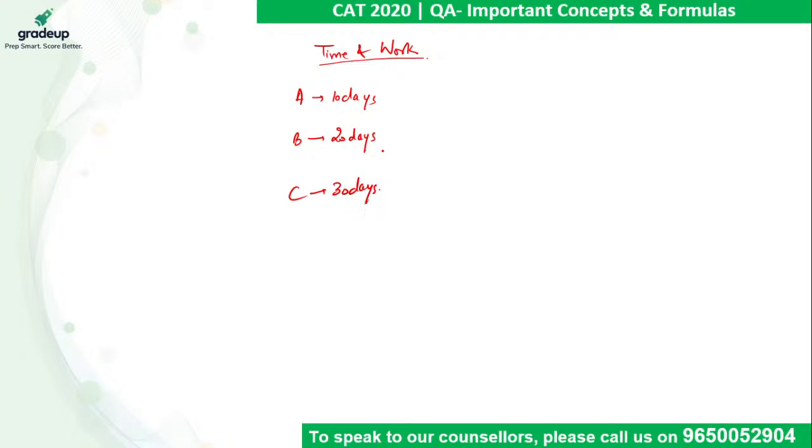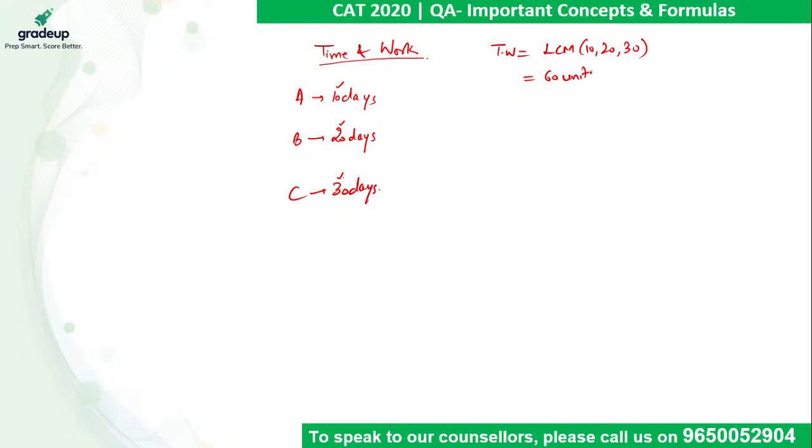In order to solve these kinds of questions, total work is never given to me. So we have to assume the total work to be the LCM of 10, 20 and 30, so that calculations become easier and all the values come out to be integral. So the total work in this case is the LCM of 10, 20, 30, which is 60.